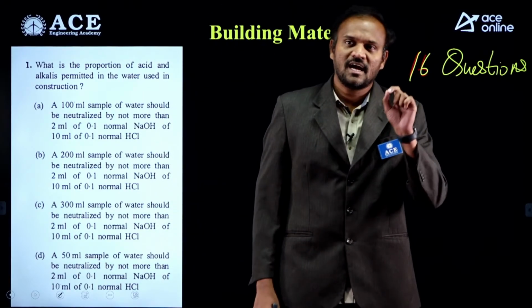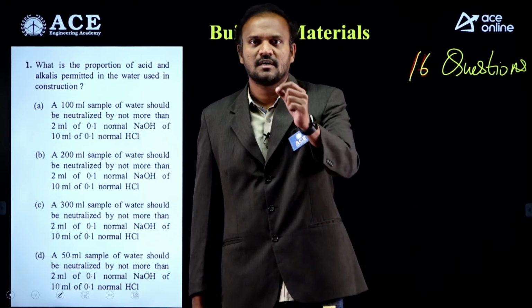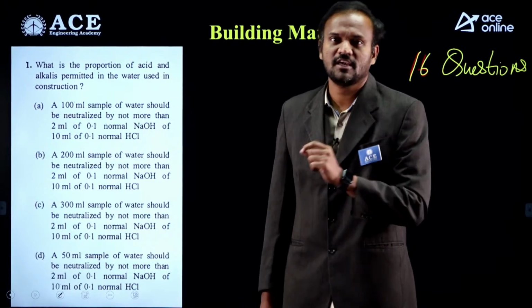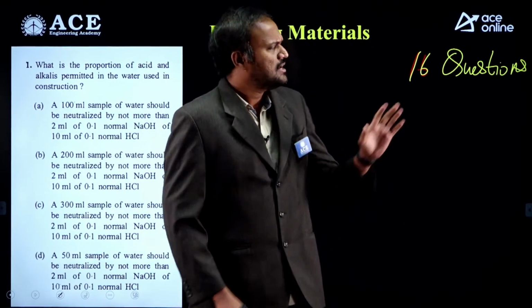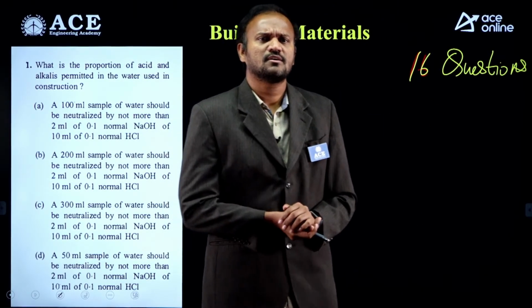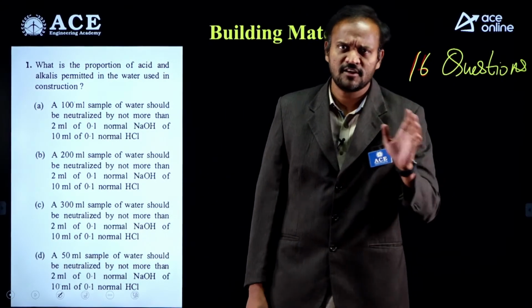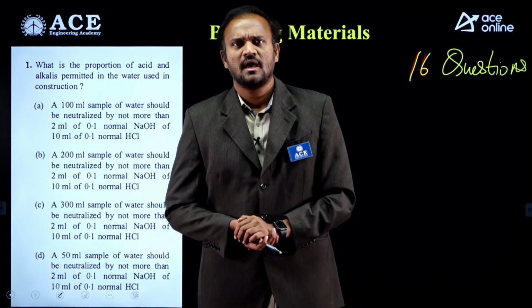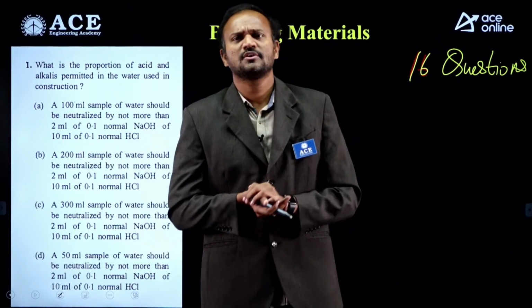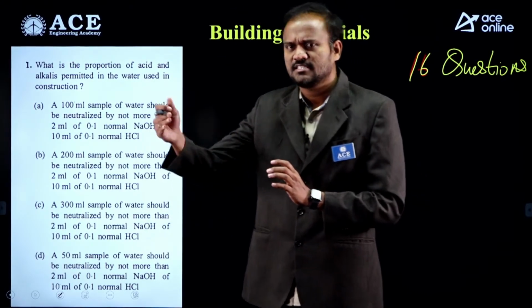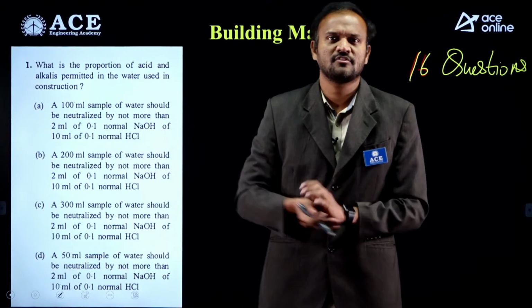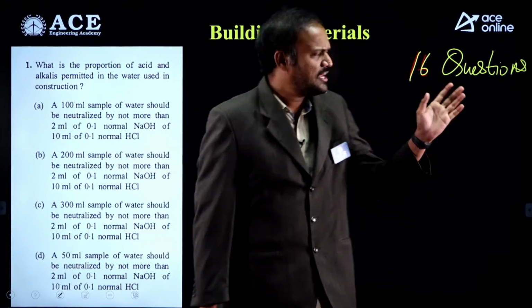Regarding the level of difficulty of these questions, I can say that most of the questions are relatively easy. Some of the questions were stretching the boundaries of the syllabus, but they were relatively easier.